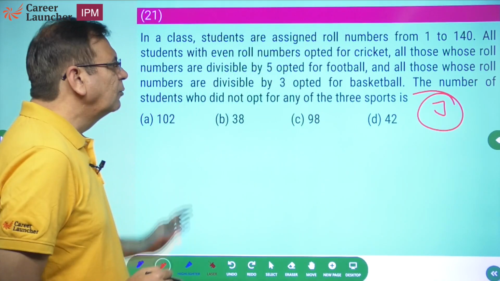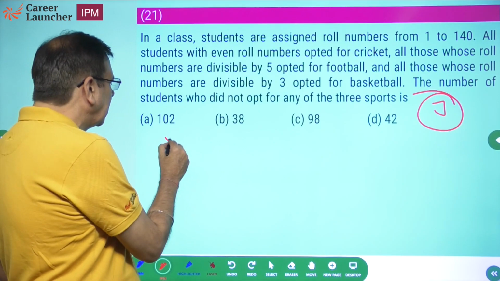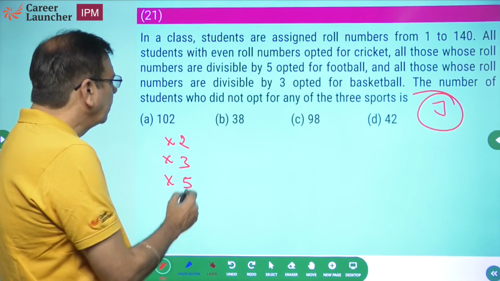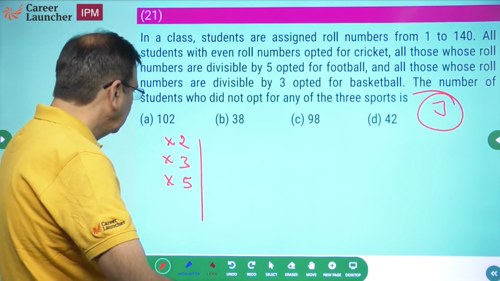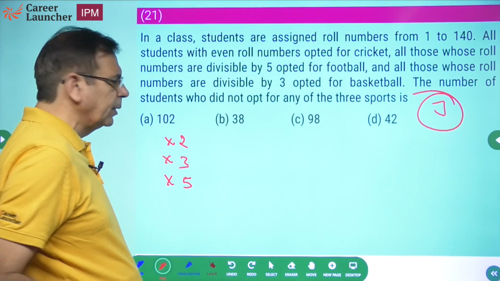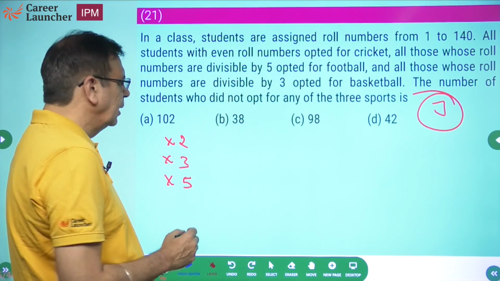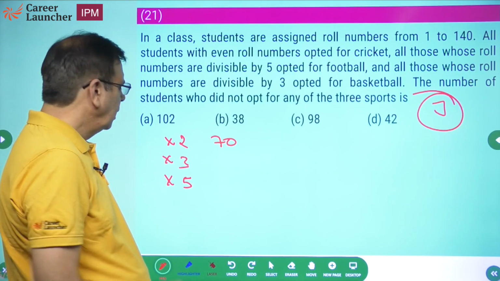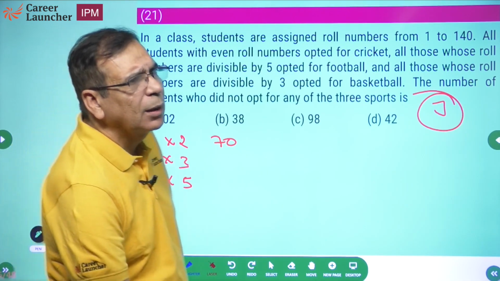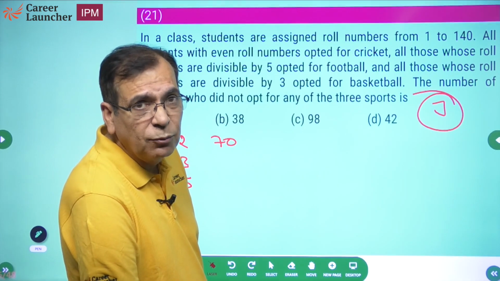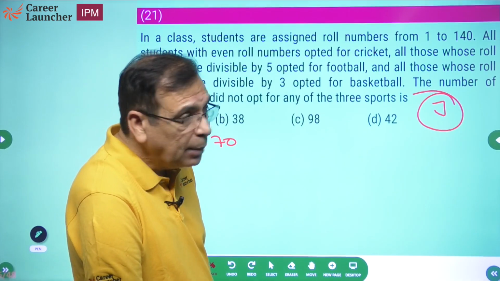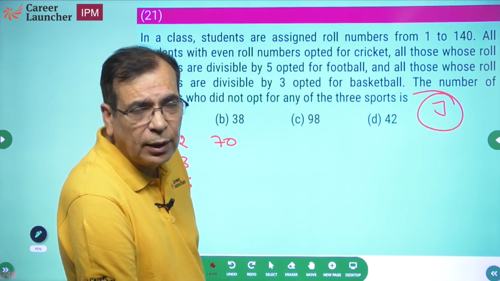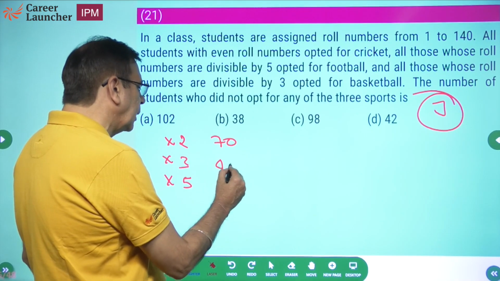Now, 140. We need to find multiples of 2, multiples of 3, and multiples of 5, and from here we need to remove the common multiples. Let's do it in a single step itself. How many multiples of 2 will be there? How many even numbers from 1 to 140? 70. There will be 140 by 3 multiples of 3. How much is 140 by 3? 120 by 3 is 40, so 46. So these are 46 multiples of 3.